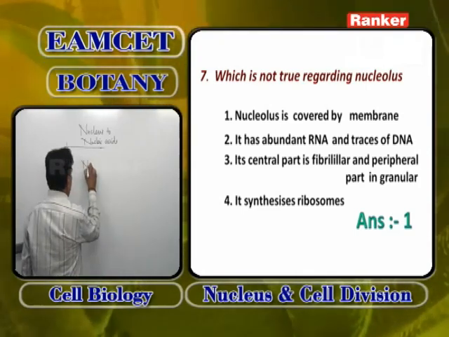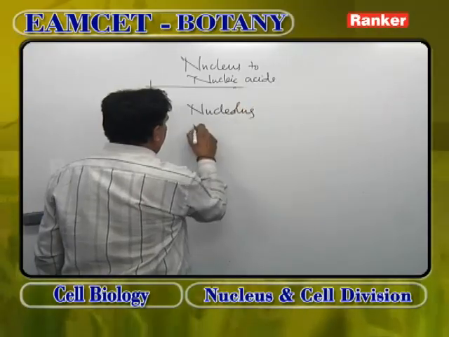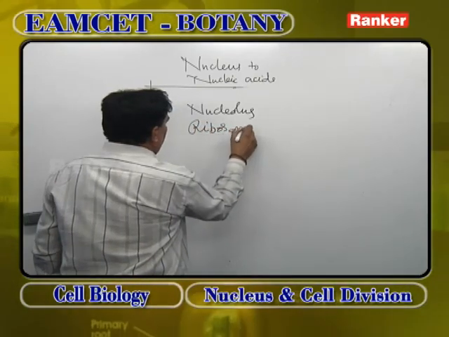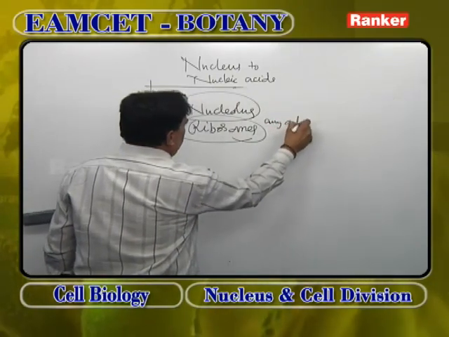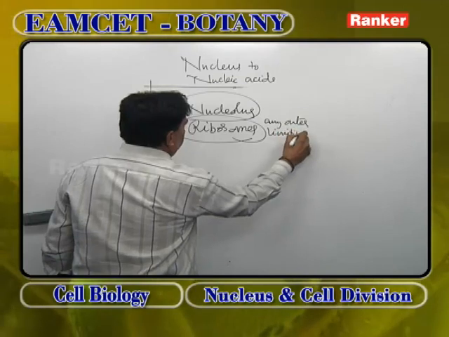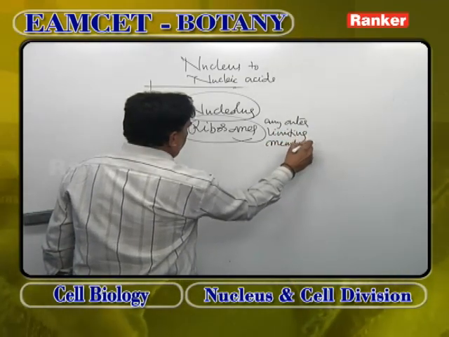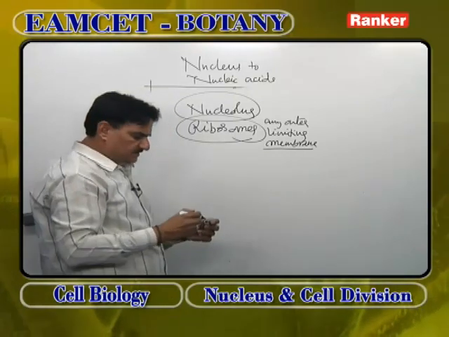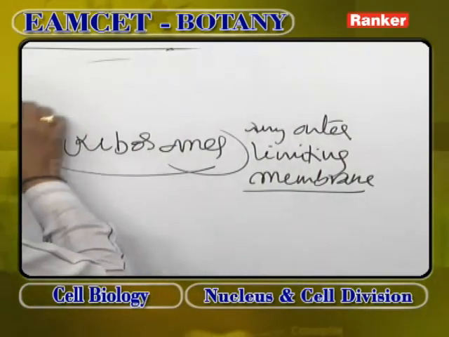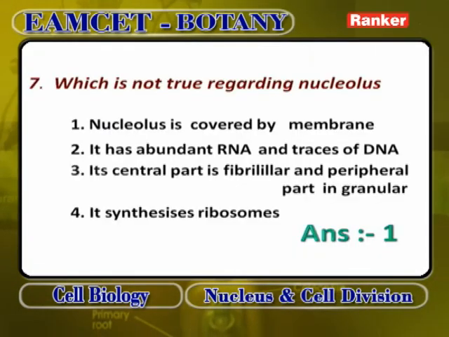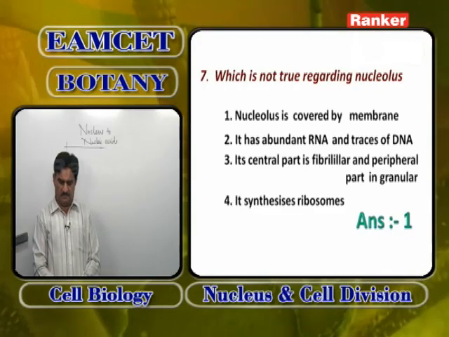There are two cell organelles in the cells which are not surrounded by any outer membrane. They are nucleolus and ribosomes. These do not possess any outer limiting membrane. Only two cell organelles, one in the nucleus and one in the cytoplasm, are without outer membranes. Nucleolus is the structure which produces ribosomes, and nucleolus itself does not have any outer membrane. So, the ribosomes that come from the nucleolus also do not possess any outer membrane. So, the answer is that nucleolus is covered by a membrane is wrong.